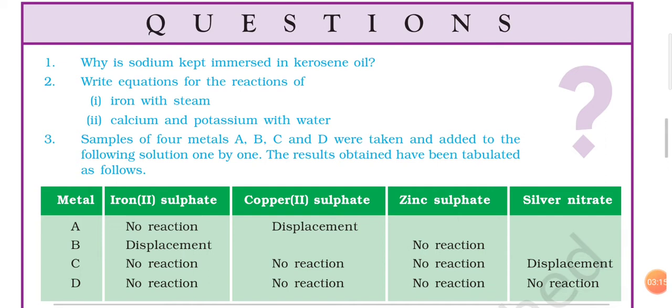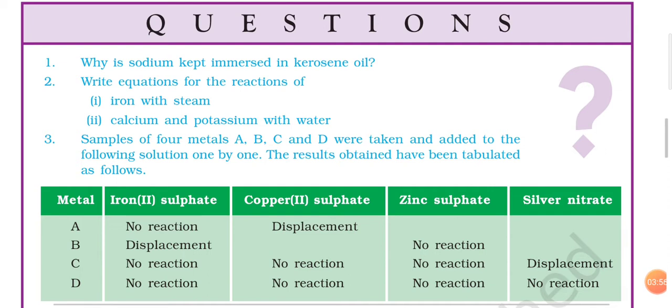Then second one is calcium and potassium with water. Now we know that calcium, potassium, sodium are highly reactive in nature, especially potassium and sodium. Potassium reacts with cold water, and calcium reacts with water at room temperature. Here, when calcium and potassium react with water, you are not getting their oxide, but you are getting hydroxide. That means potassium when it reacts with water gives potassium hydroxide, and calcium when it reacts with water gives calcium hydroxide. The equations for these reactions are also given in your book. There you can definitely refer.